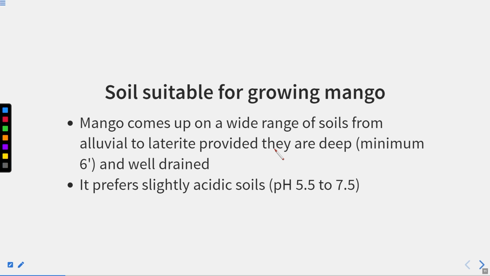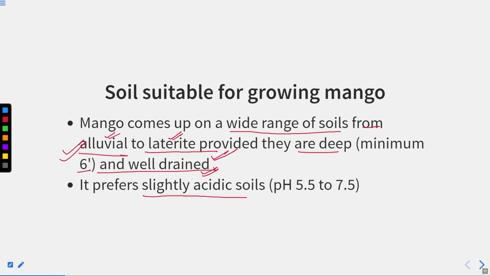Soil suitable for growing mango. Now, what type of soil is required for the growth of the mango? Mango comes up on a wide range of soils, from alluvial to laterite, provided they are deep, that is minimum 6 centimeter, and well drained. So drainage is very important, and alluvial to laterite type of soil is required by this particular mango fruit crop.